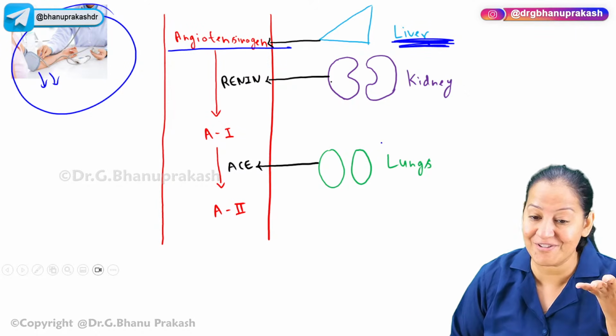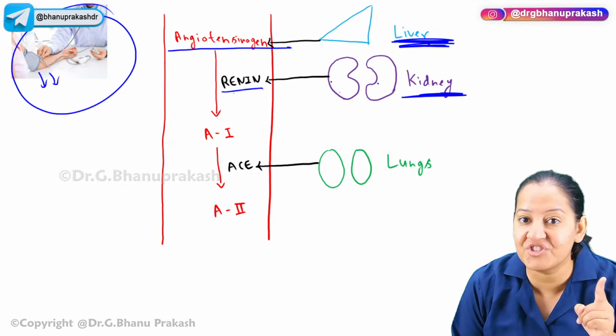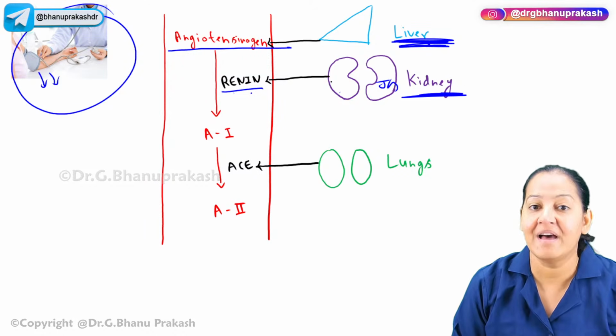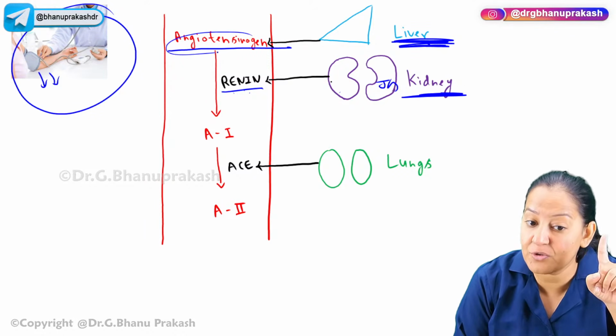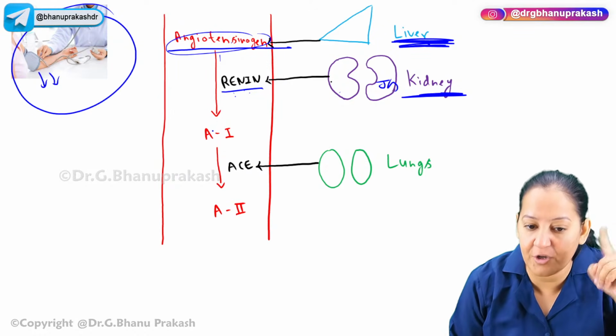They will sense the blood pressure is low and they will secrete the renin in the blood. From the kidney, the renin is coming. The JG cells of the kidney, the renin is coming. Renin is an enzyme. Angiotensinogen is a protein. This enzyme acts on this protein and converts it into angiotensin 1.